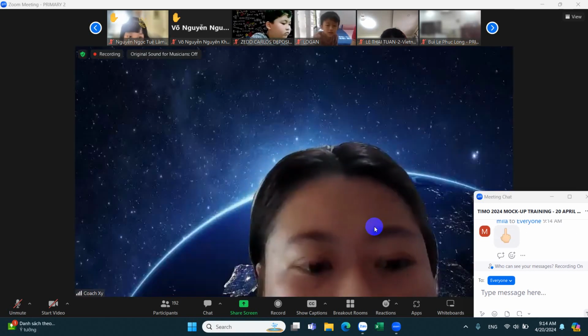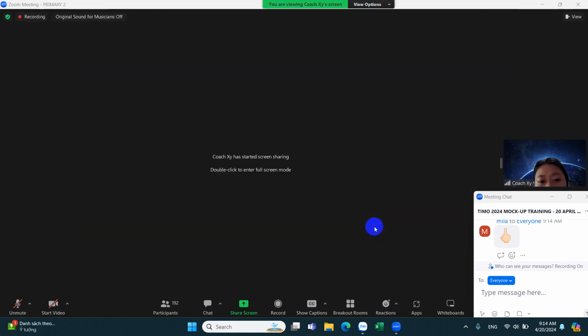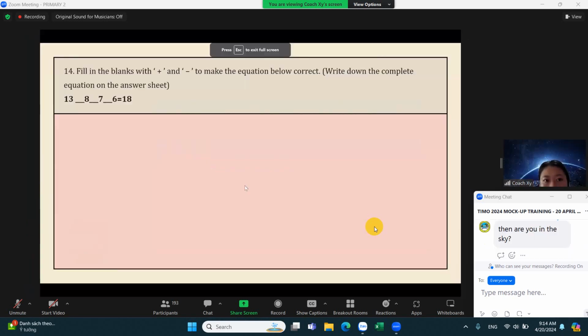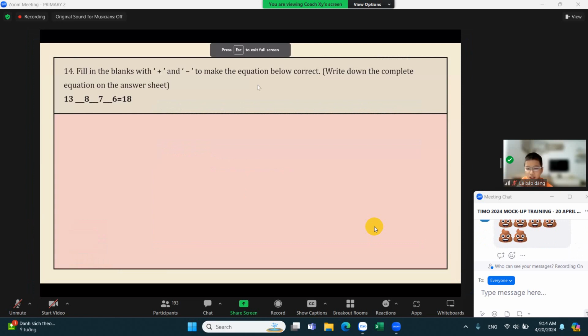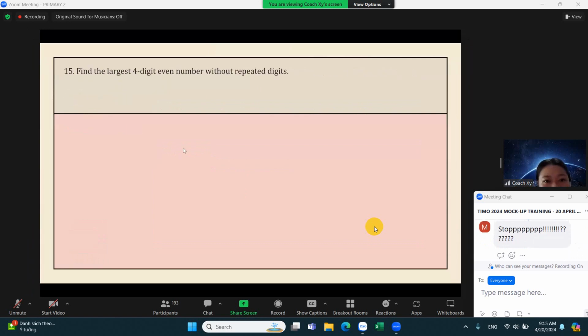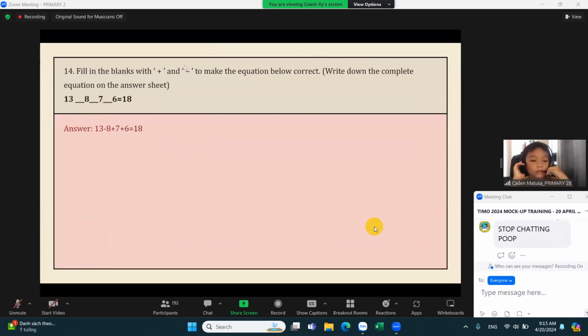Sorry, but I've checked the paper again. It's actually minus. It's really minus on the mark paper. Don't worry, it should be minus, and the answer would still be the same. Just replace it with minus.